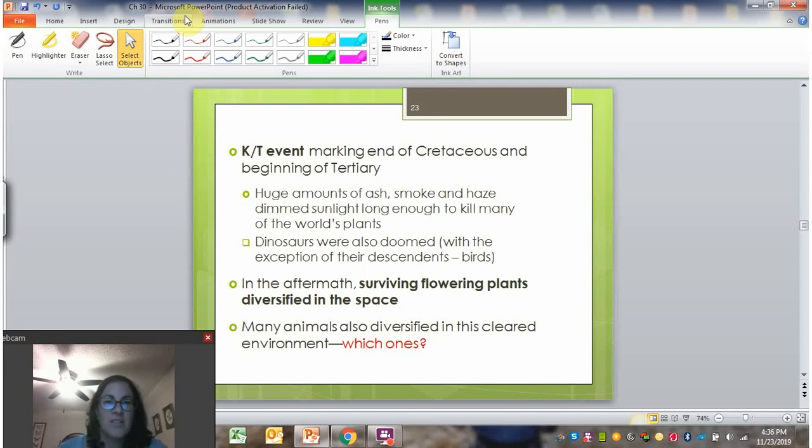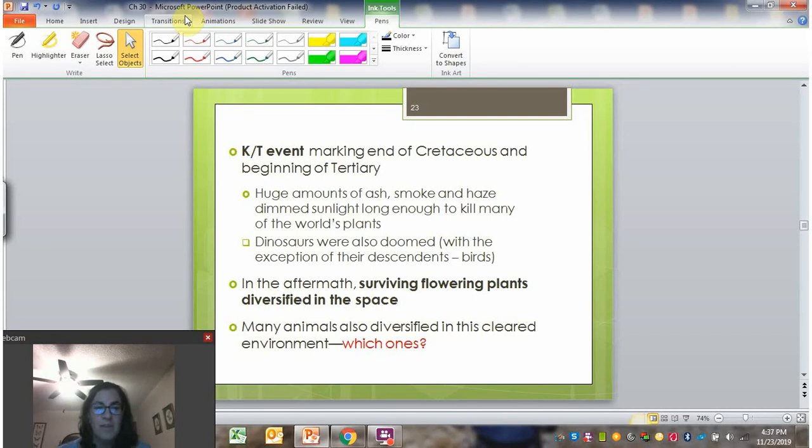So the comet led to huge amounts of ash, smoke, and haze that reduced the amount of sunlight that could get to plants. And so that killed off a lot of the world's plants. And this was for a long period of time, right? So it's not just ash for a day, it's ash for a really long period of time. That's why it would have killed off plants. And then anything that was really reliant on eating plants and was large, so especially the large energy intensive animals, died off. So dinosaurs went extinct because they were so energy intensive. They just couldn't get the resources that they needed. The only exception being the birds, which are their modern descendants.